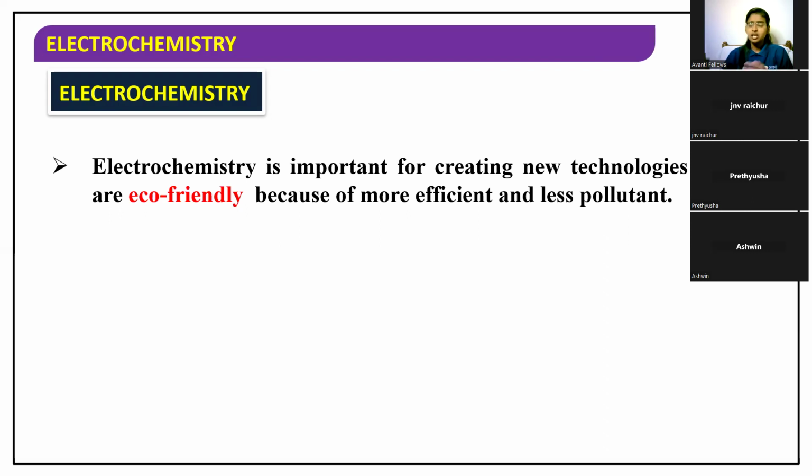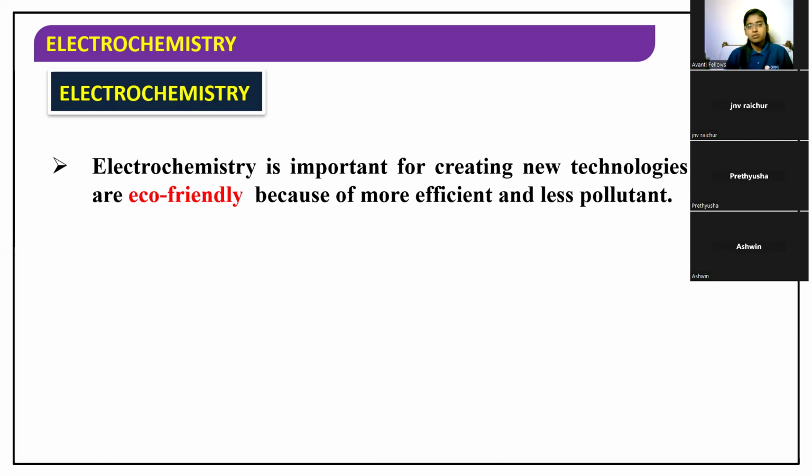Okay, now this is the introductory part of this electrochemistry. Here in this lesson, we will be dealing mostly with the redox reactions. Can anyone tell me what is a redox reaction? What is meant by redox reaction?